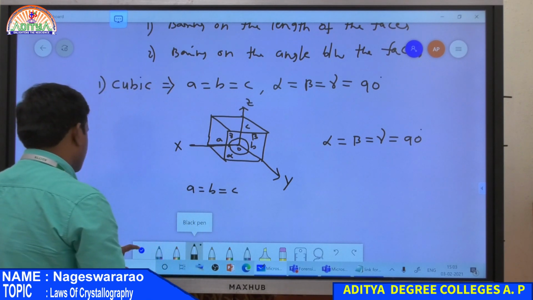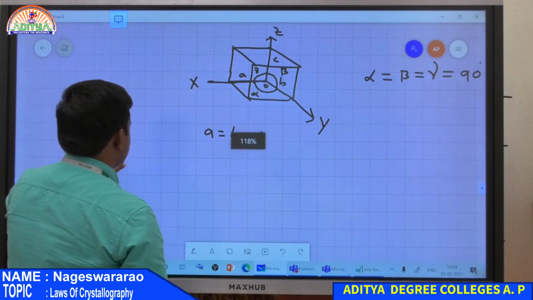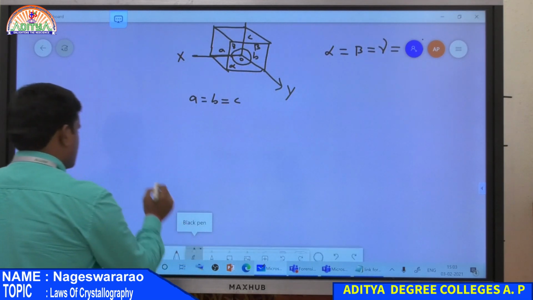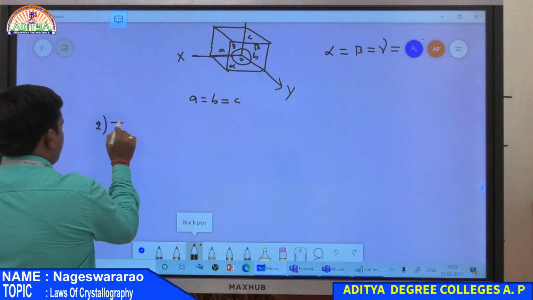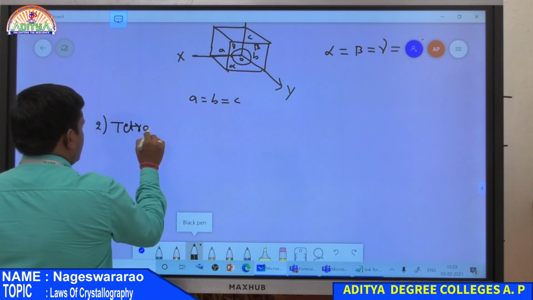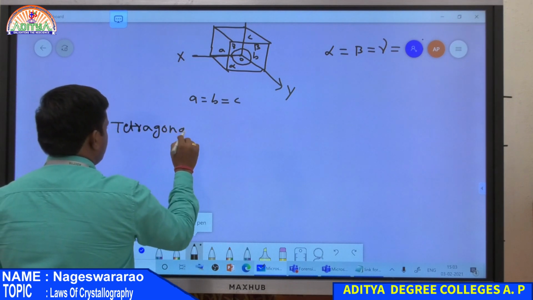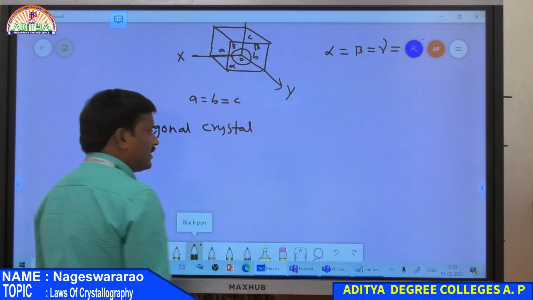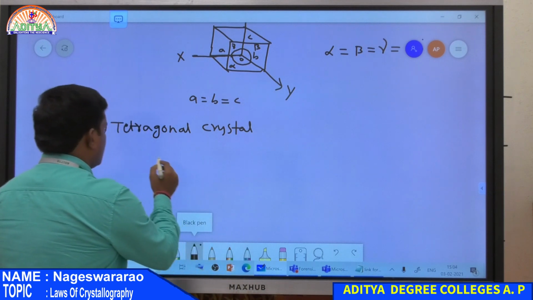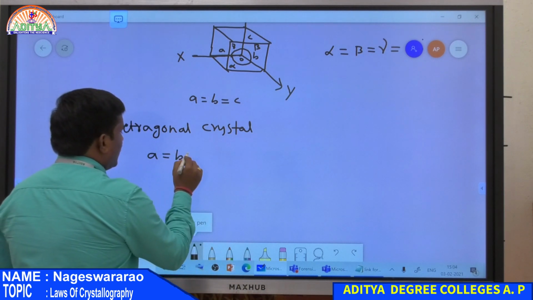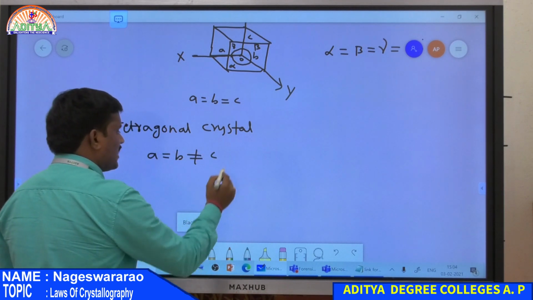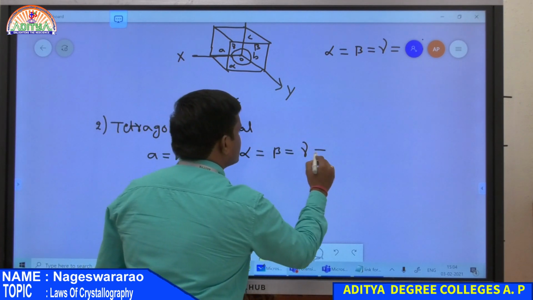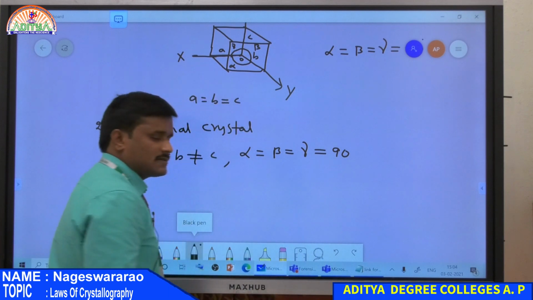Now the second one. The second crystal is tetragonal crystal. So for tetragonal crystal, the parameters are a is equal to b not equal to c, whereas alpha is equal to beta is equal to gamma is equal to 90 degrees.